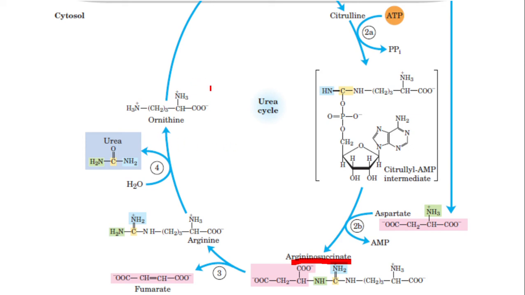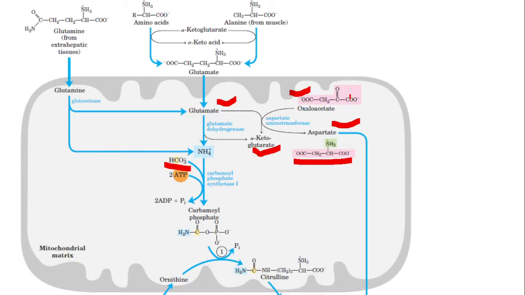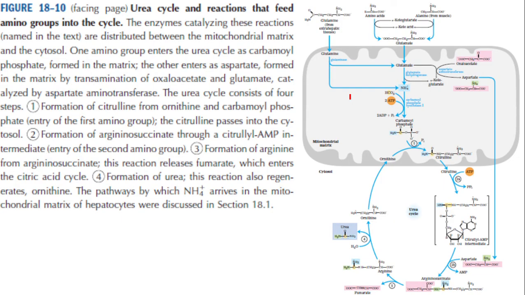Now ornithine is there in the cytoplasm. As we found in the previous slide, this ornithine is transported into the mitochondrial matrix for the formation of citrulline by reaction with the carbamoyl phosphate. So there are 4 reactions in the urea cycle, but I did not tell you anything about the enzymes involved. Let us go back to the previous slide. In reaction number 1, formation of citrulline from ornithine and carbamoyl phosphate.